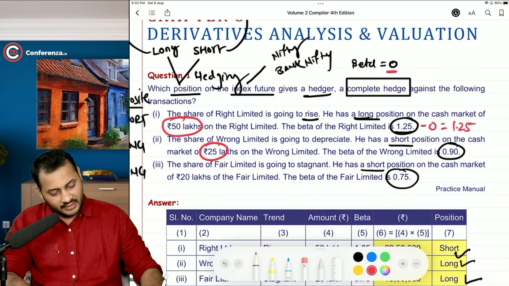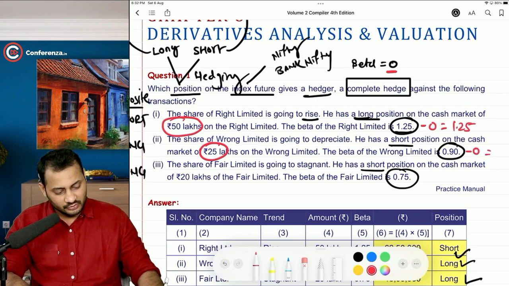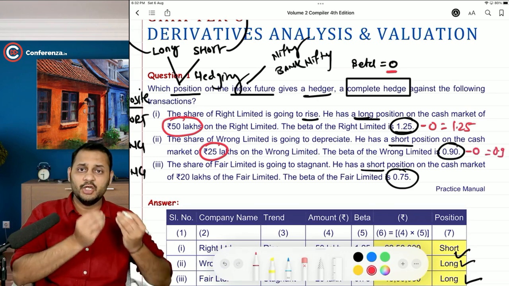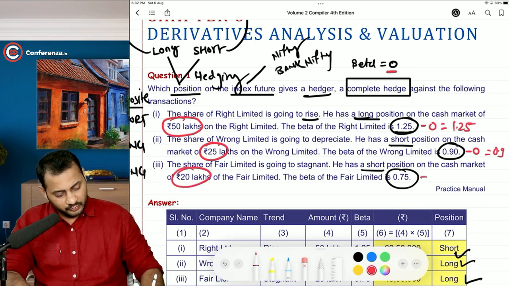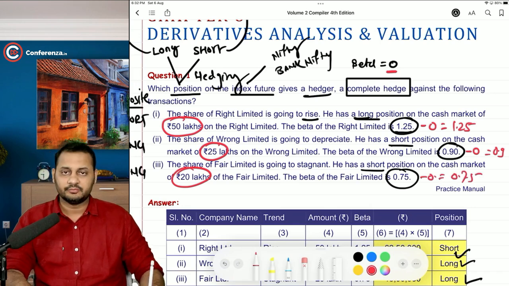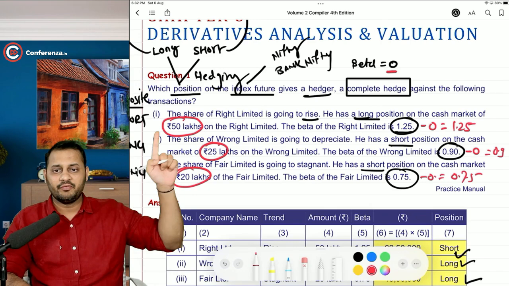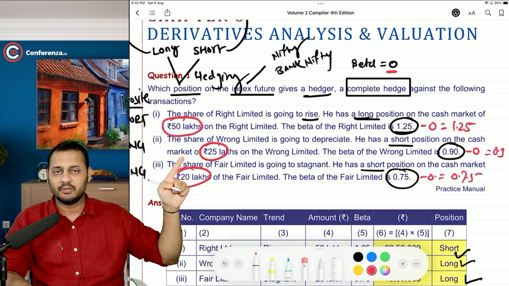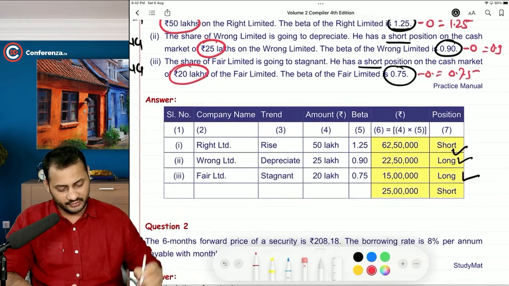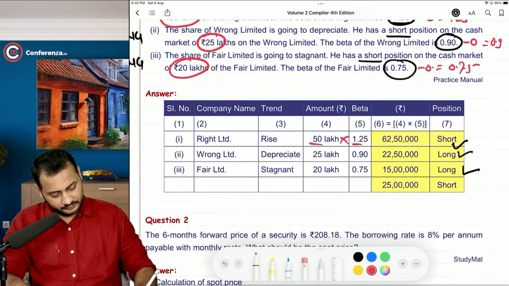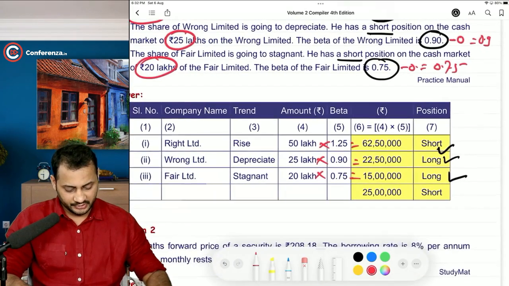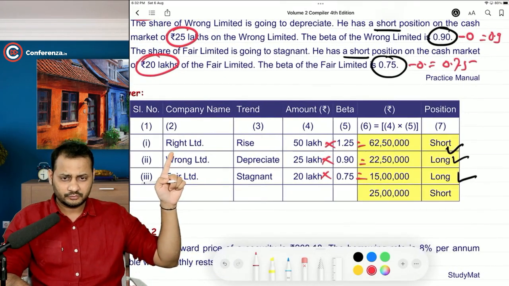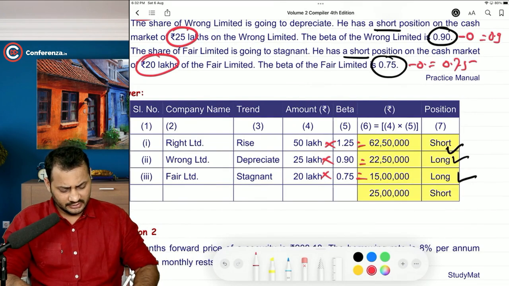Then 25 lakhs multiplied by 0.90 minus 0, 0.90. What is this 0? The new risk that we want to achieve, that is 0. And 20 lakhs into 0.75 minus 0, 0.75. It's as simple as it is. So 50 lakhs multiplied by 1.2, 25 lakhs multiplied by 0.9 and 20 lakhs multiplied by 0.75. Multiply. And your answer is ready. All in all, this is the position.